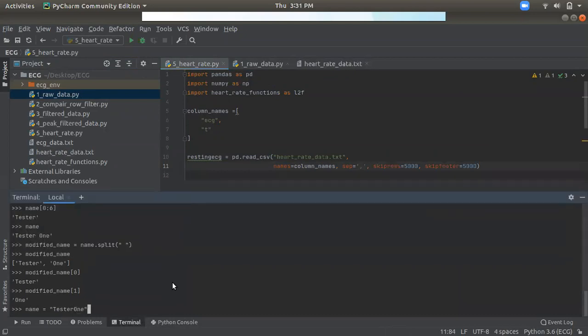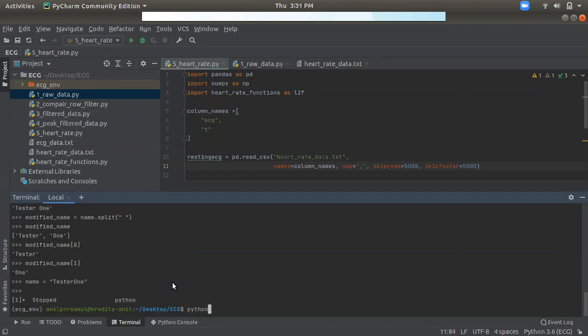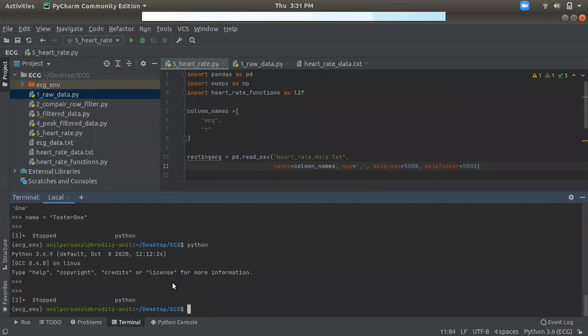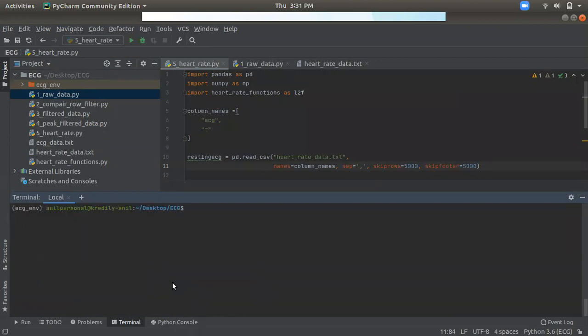So let's run again. Let's say we have demo data which has a simple single line with some numbers: 2458 comma 453 comma and so on.